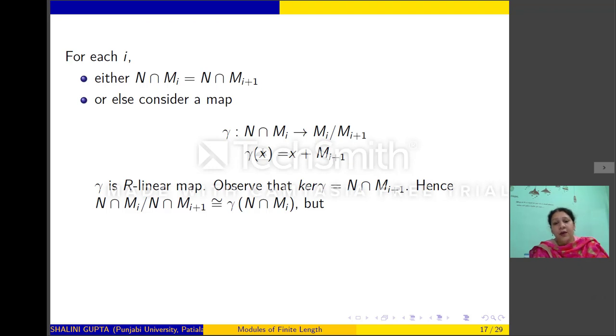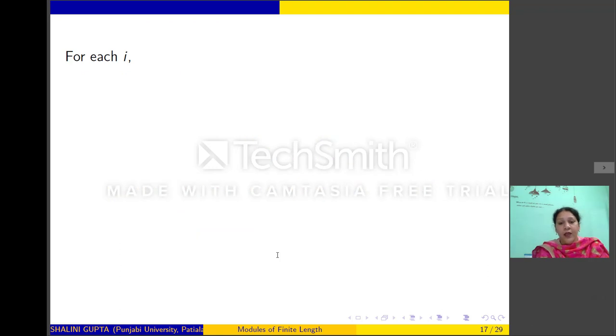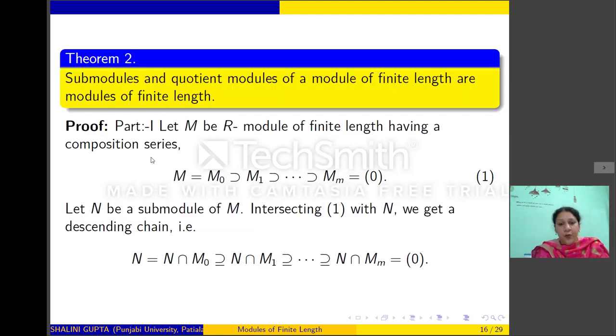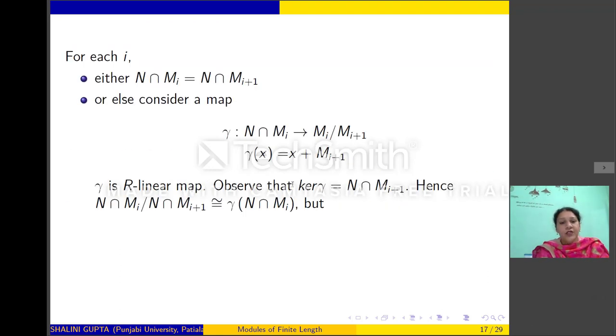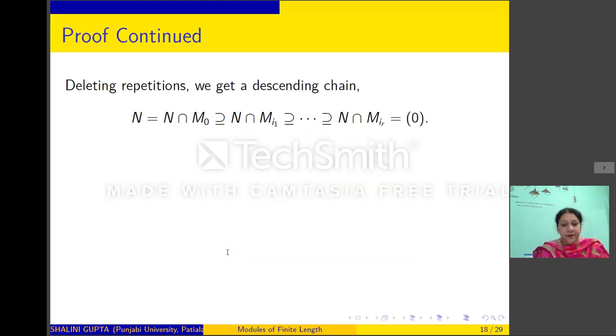So the image of gamma will be isomorphic to Mi/Mi+1. So thus we have, if N intersection Mi is not equal to N intersection Mi+1, then this quotient will be isomorphic to Mi/Mi+1, which is simple by 1 because 1 is given to be a composition series. So thus we have obtained that N intersection Mi / N intersection Mi+1 is simple.